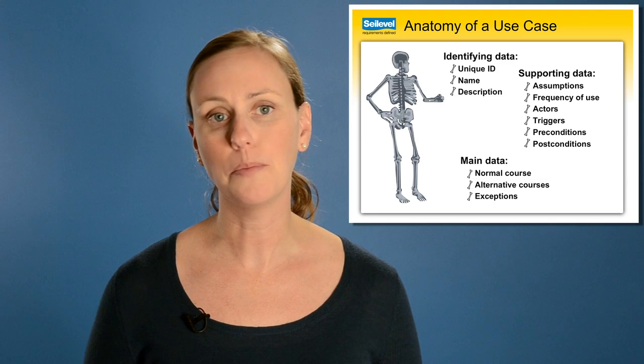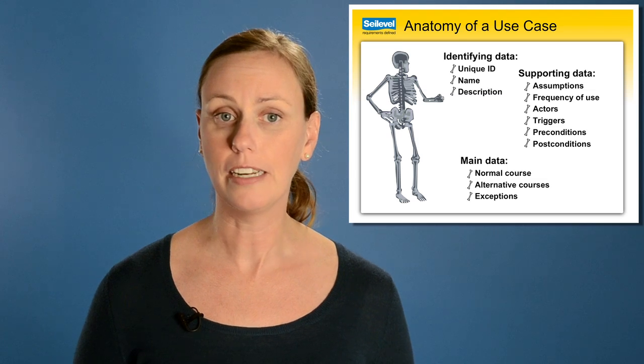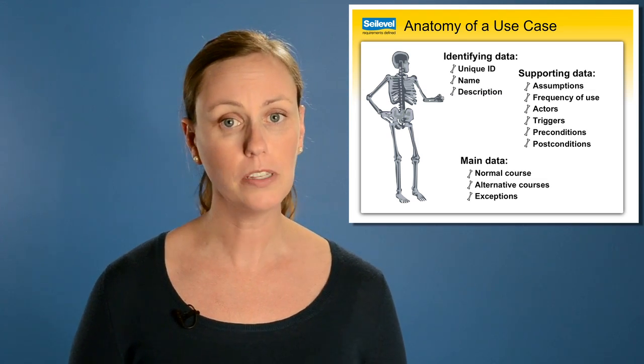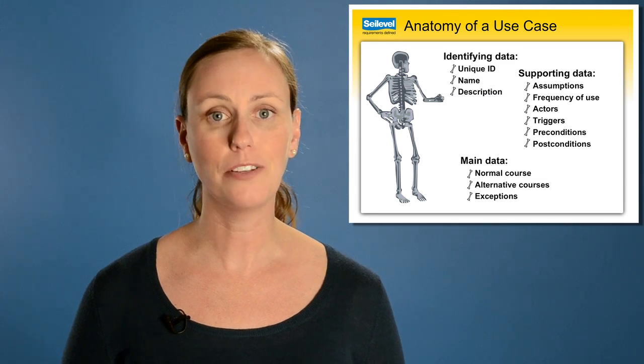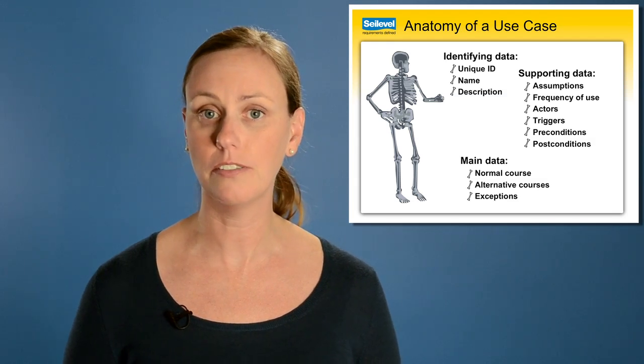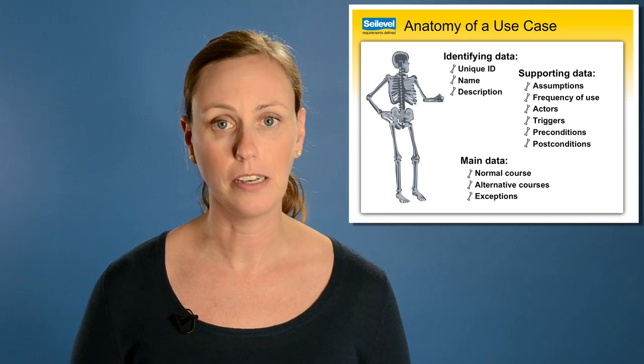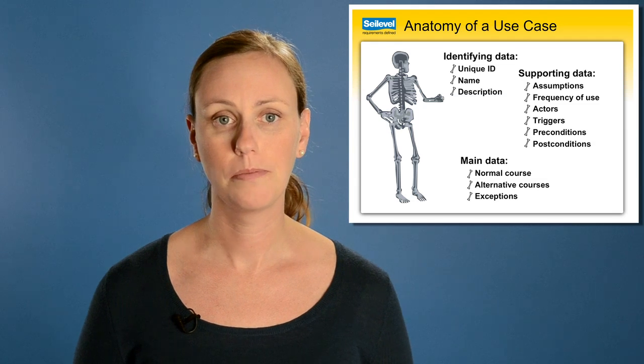The assumptions are items we believe are true about the system or use case for it to function as we are writing it. Frequency of use speaks to how often do we expect the use case to be executed in the system, and it helps us to prioritize the use case development work. Actors are the users that interact with the system in the use case. Typically, these are people roles.